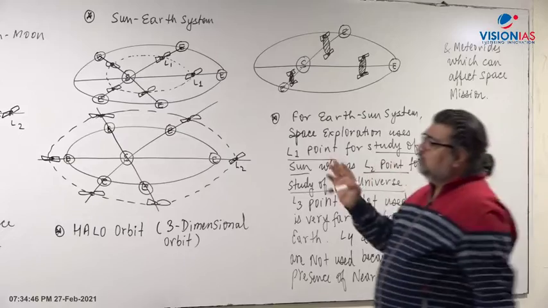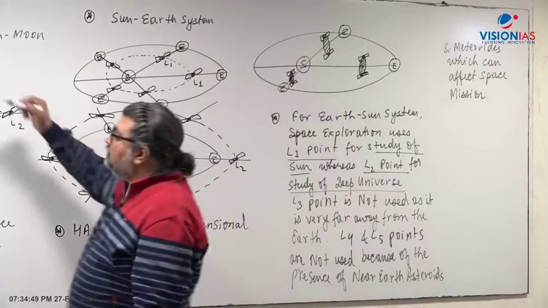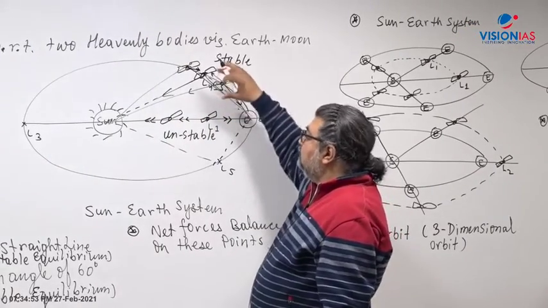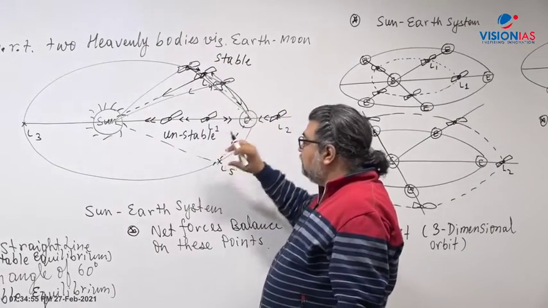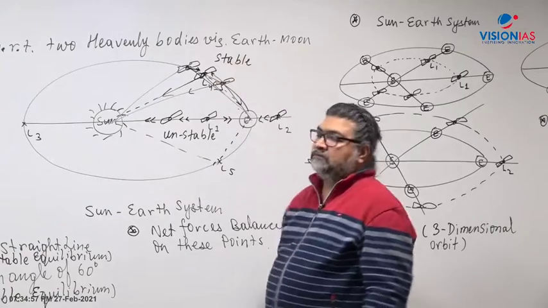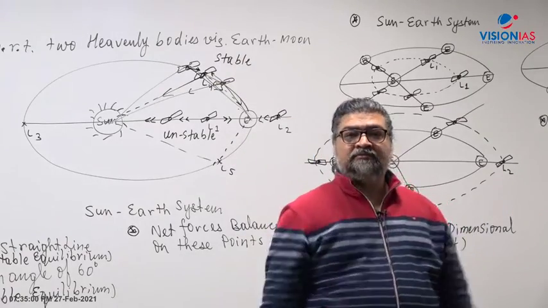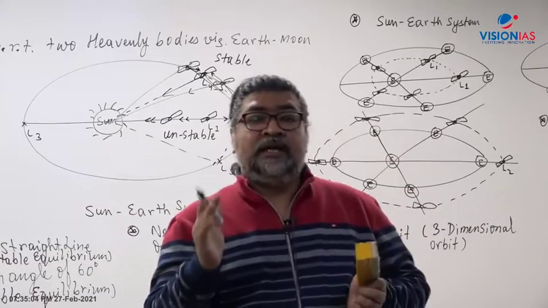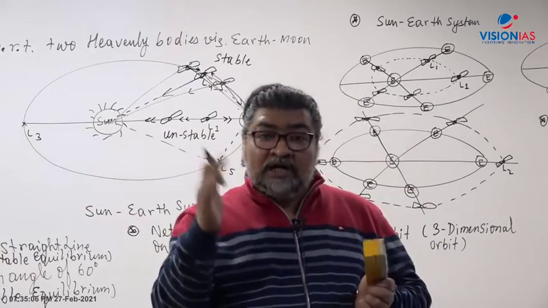Why doesn't a space agency prefer to use the L4 and L5 points for the Sun and Earth system? Because at the L4 and L5 points, natural meteoroids are present, or sometimes asteroids. The asteroid belt lies between Mars and Jupiter.